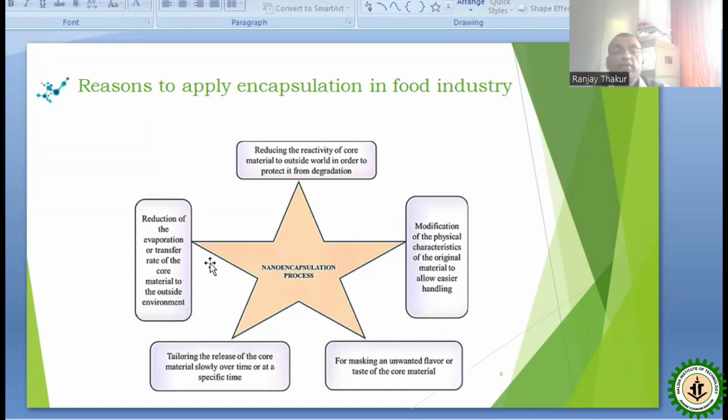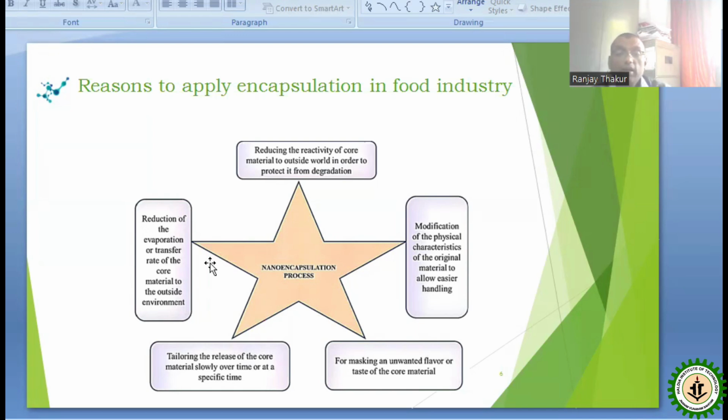So in that case, encapsulation is done. Once it is encapsulated, it gives a specific shape to that material and changes some physical properties, as we discussed, their optical, physical, chemical properties change due to the change in the product, so that it becomes familiar to act on the target molecules.